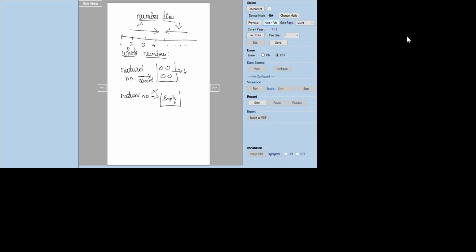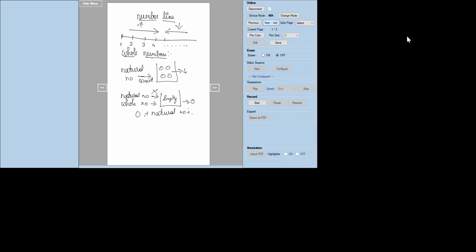In this case only you have to use the whole number. A whole number will give the value 0. So you have to understand that the whole number is nothing. There is only one difference between whole numbers and natural numbers. In whole numbers, we have 0 along with all the natural numbers.